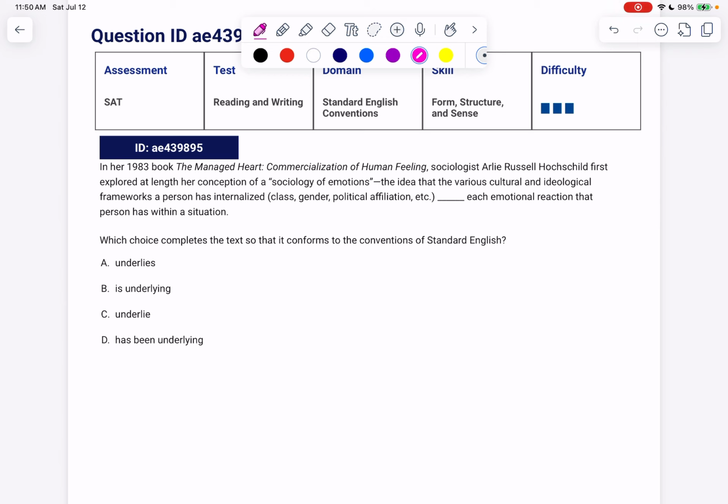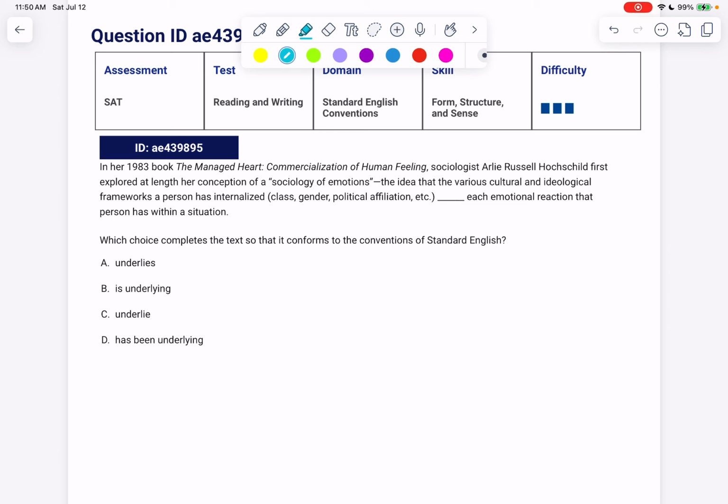So, which choice completes the text so that it conforms to the conventions of standard English? Let's look at what's varying. We have underlies, that's present singular, is underlying, present singular, underlie, present plural, and D, has been underlying, present perfect singular.